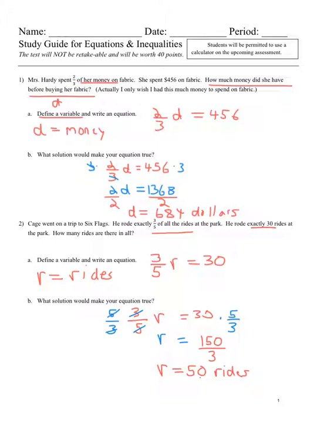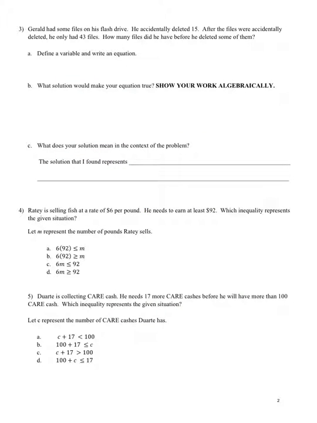All right, moving on to the next problem. Let's read this one. Gerald has some files on his flash drive. He accidentally deleted 15. Deleted is an important word. After the files were accidentally deleted, he only had 43 left. How many files did he have before he deleted some of them?